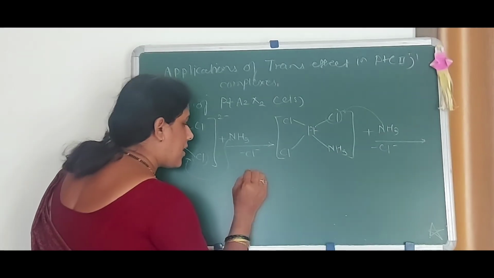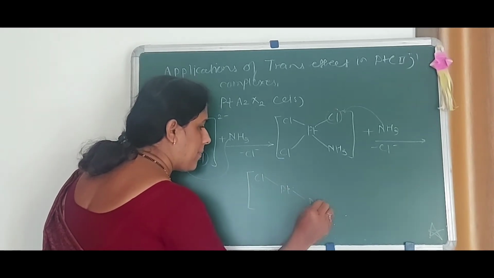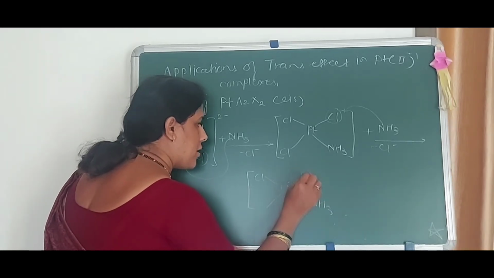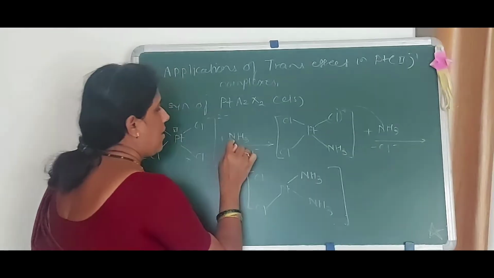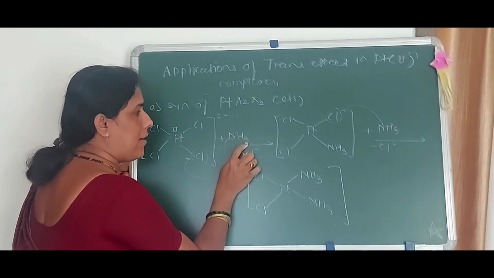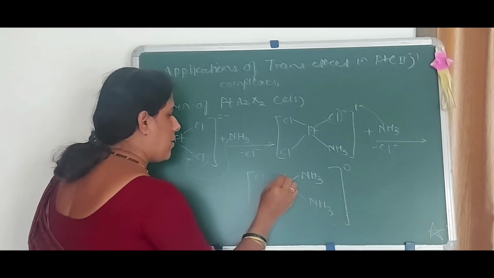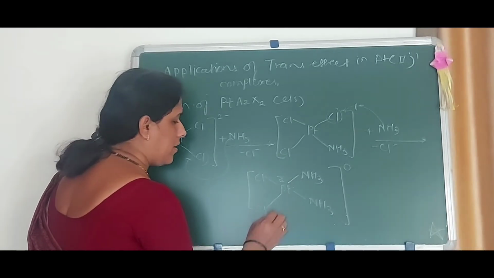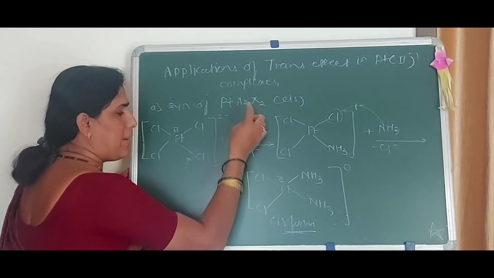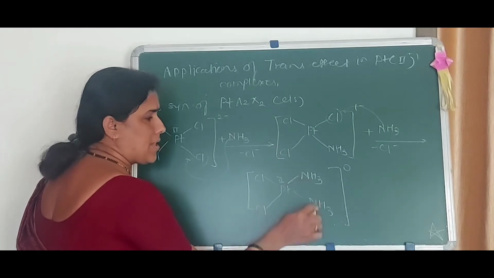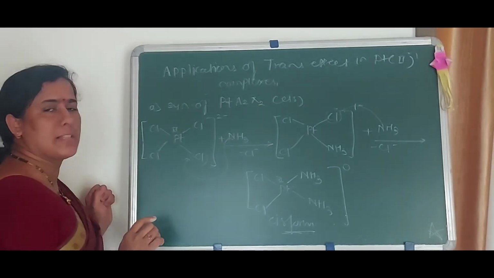Thus we get the configuration of a square planar complex as platinum, here NH3, and here NH3, here Cl. By attack of this incoming ligand or nucleophile, the charge changes to 1 minus, then charge is equal to 0, and platinum state is 2 plus. Thus it is the cis form of platinum A2X2, that is Cl2 and X2 means NH3. Thus we have obtained the platinum A2X2 cis isomer.